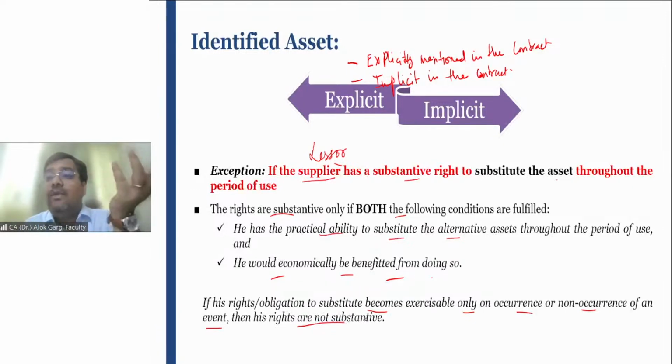You are booking a room in a hotel for 2 years. Like many companies, if they don't have a guest house, normally these companies enter into a contract with a hotel, right? And they say that we need 10 rooms throughout the year. 10 rooms should be blocked in our name.